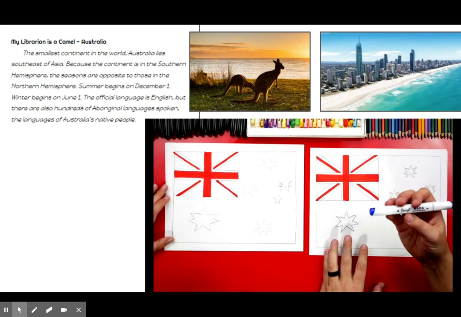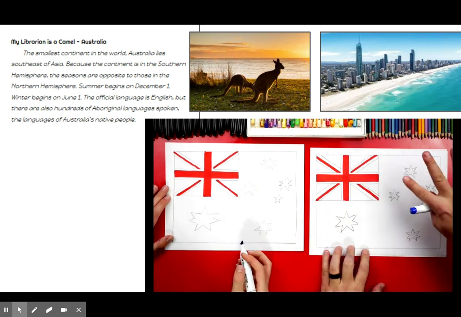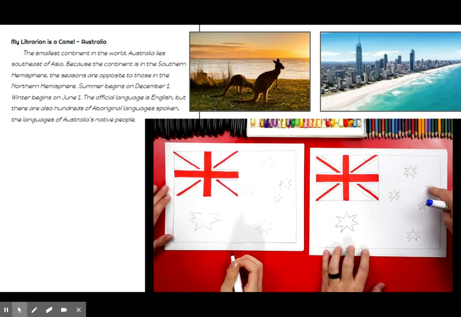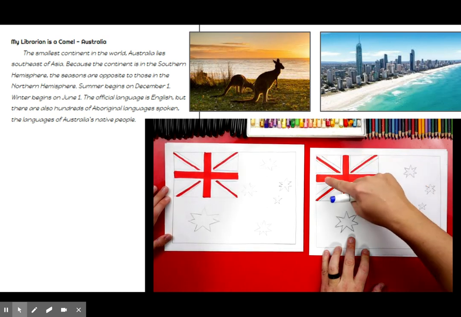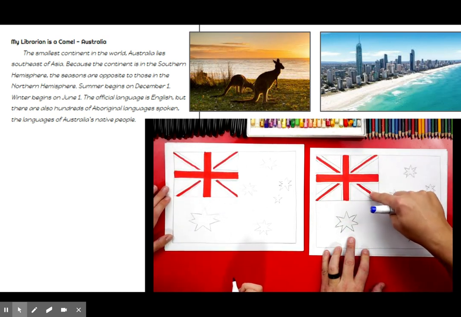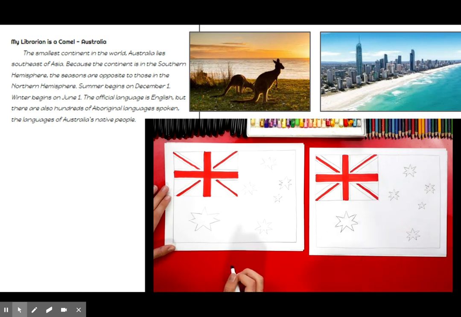Now we're ready to color with our blue markers, and we're going to color everything except for the stars. We're going to leave those white, and we're also going to leave the borders on the cross and also the X. We're going to leave those white. Now we are going to fast forward one more time, but at the end you guys can pause the video to match our same coloring. You ready to fast forward? Yes.